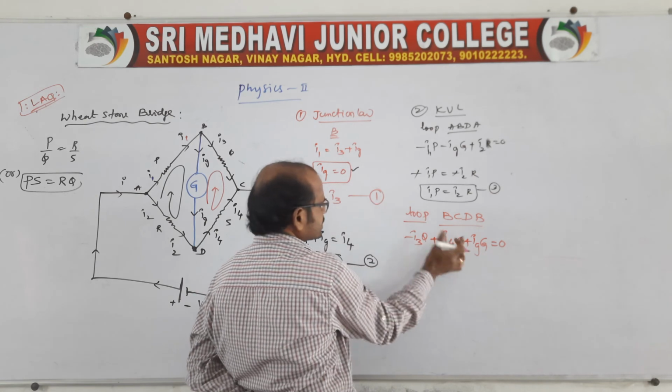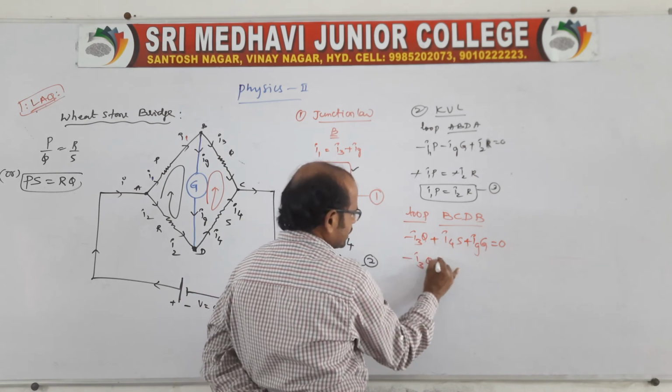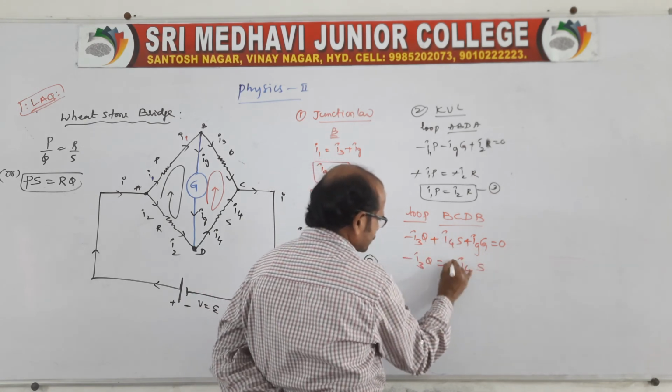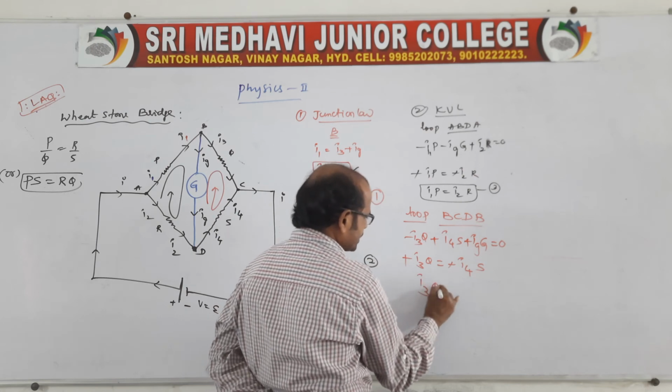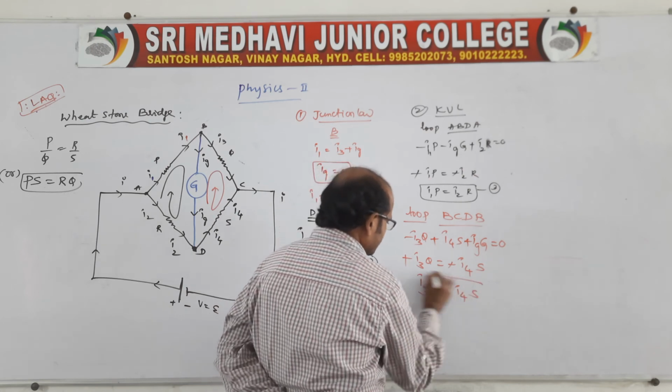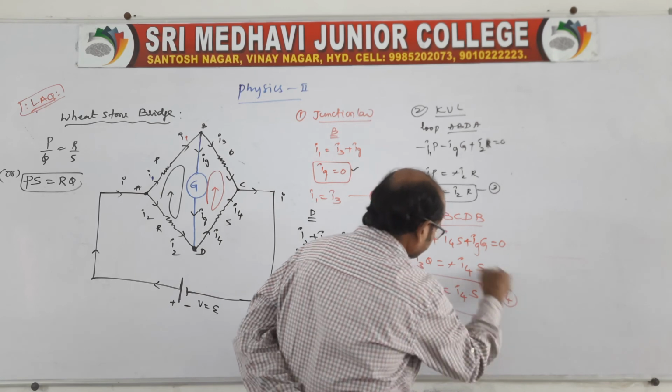In this also IG is 0, no? Minus I3Q is equal to minus I4S, so this is cancelled. I3Q is equal to I4S. This is equation 4.